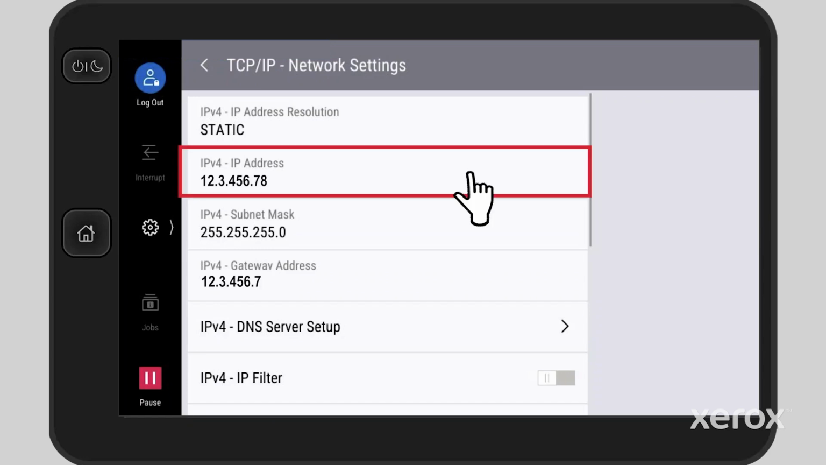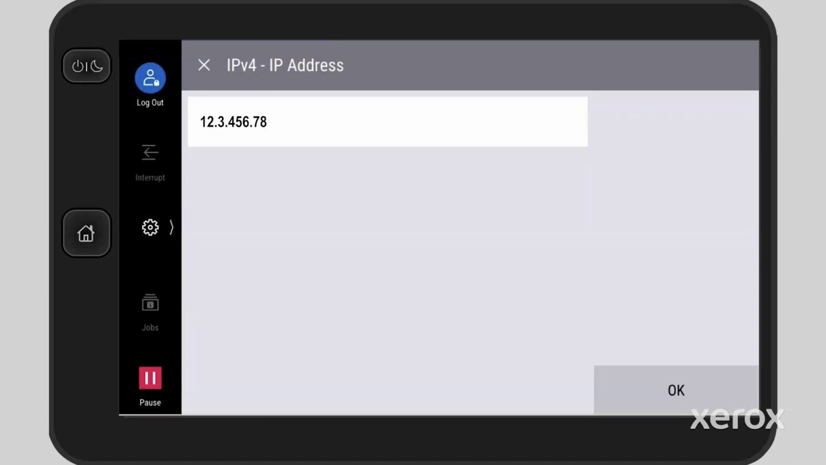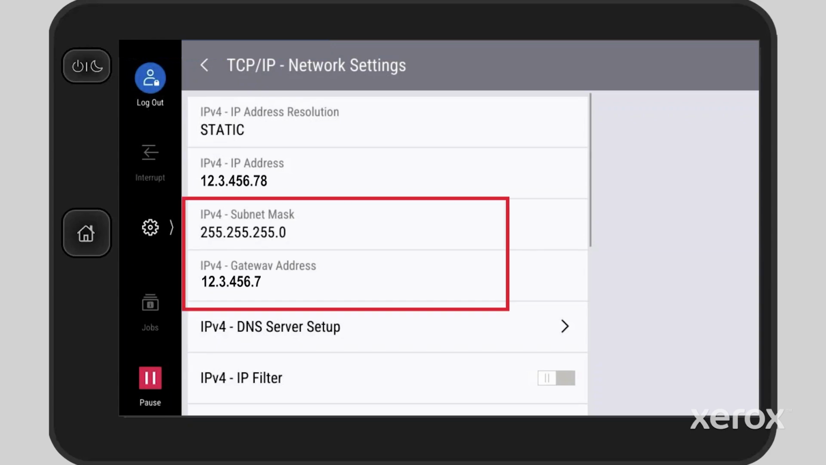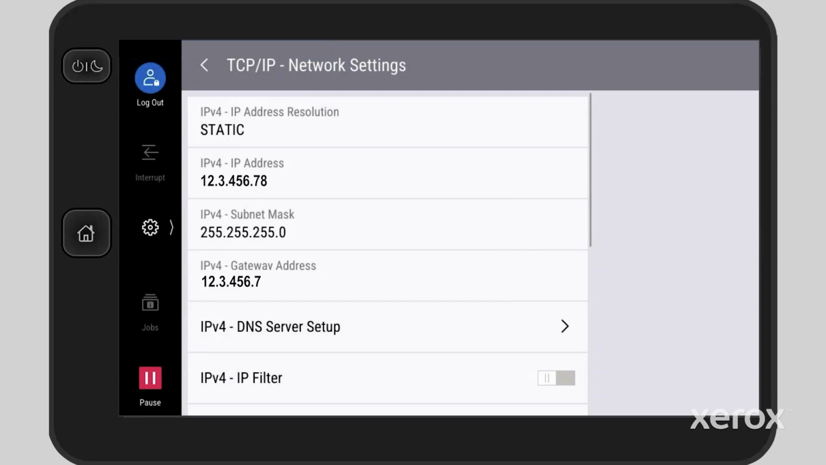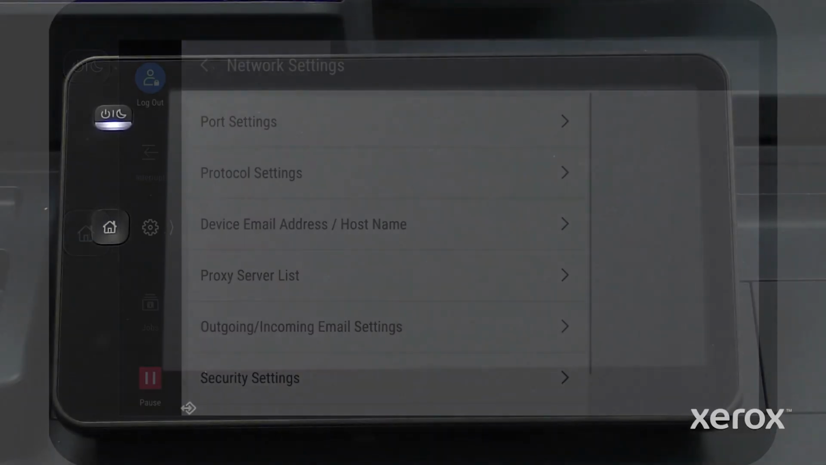Touch IP address, enter the new value, then touch OK. If needed, enter new information for the subnet mask and gateway address. Exit the menus to apply the new IP address.